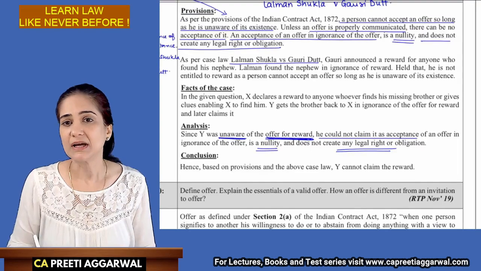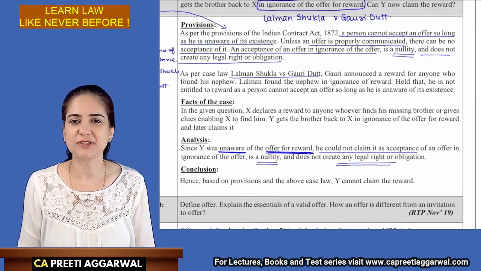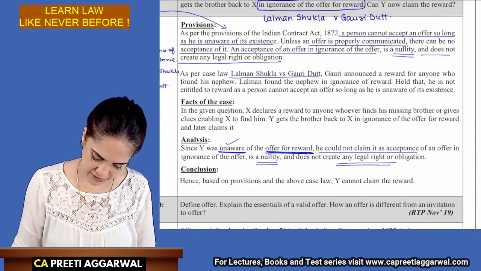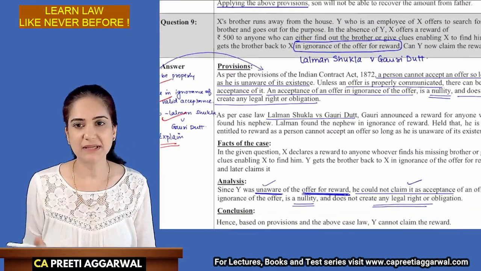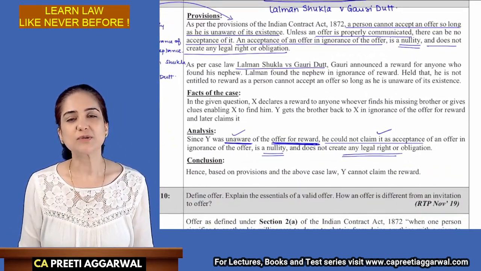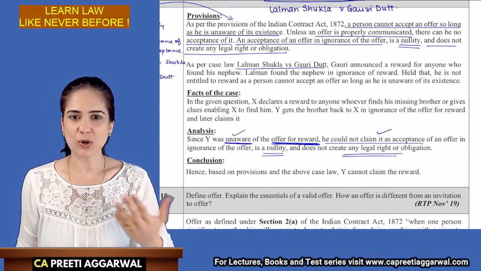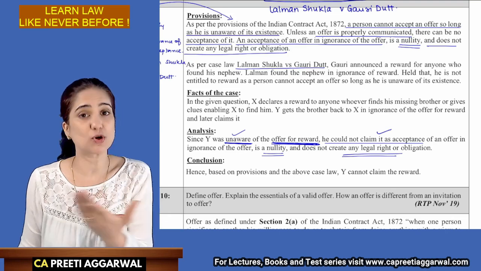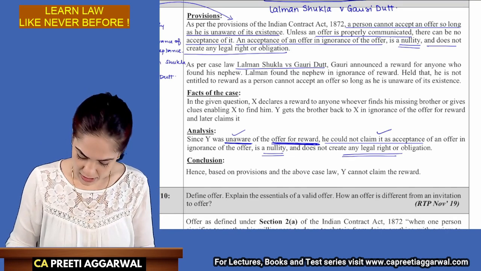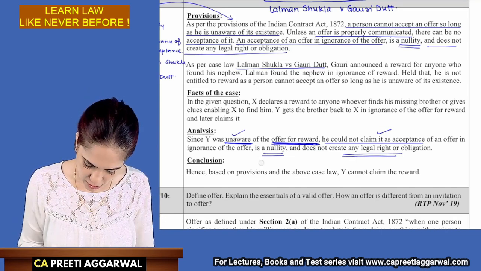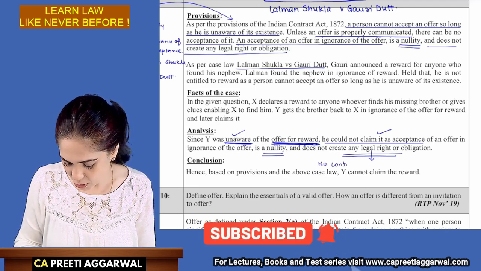Did you notice that this is a repetition of what is written in the provisions? It's just a repetition. So he is unaware of the offer. He could not be said to have accepted it, and acceptance in ignorance is nullity. So over here you will say that because he is unaware of the offer, he is not said to have accepted the offer. It is not valid acceptance. Therefore, there is no valid contract for reward. What is the meaning of this? It does not create any legal right. There is no contract